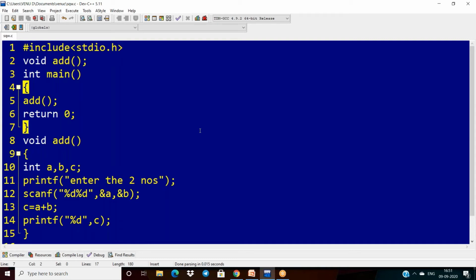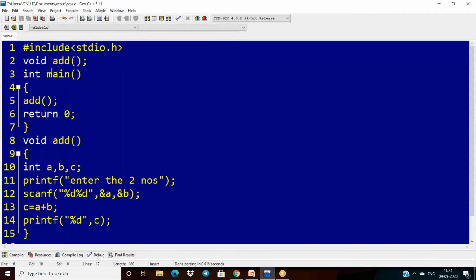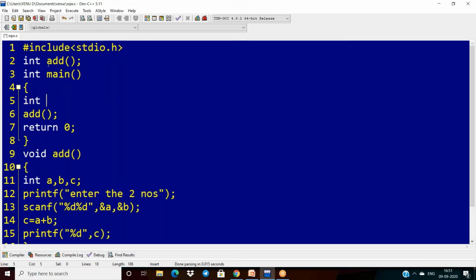Then my intention is, sir, I want to use this second representation, where I want to use a return type and I don't want an argument. To implement this type, take int here. Now the function has an integer return type. Now, how do we call it when the function has a return type? We should take a variable of the function's return type. So I'm taking c, and I have to assign c equal to add. Okay, and now let's see.